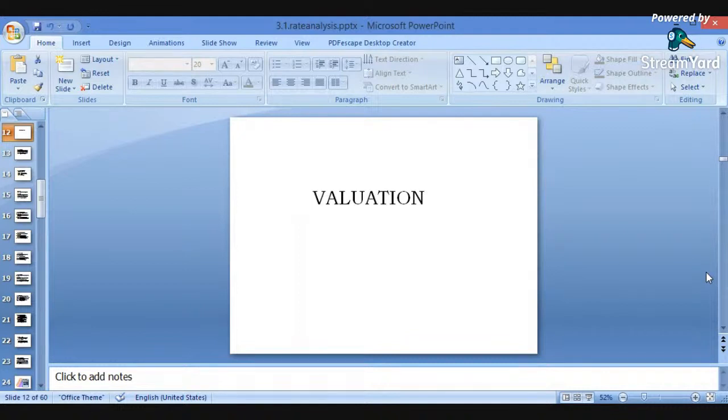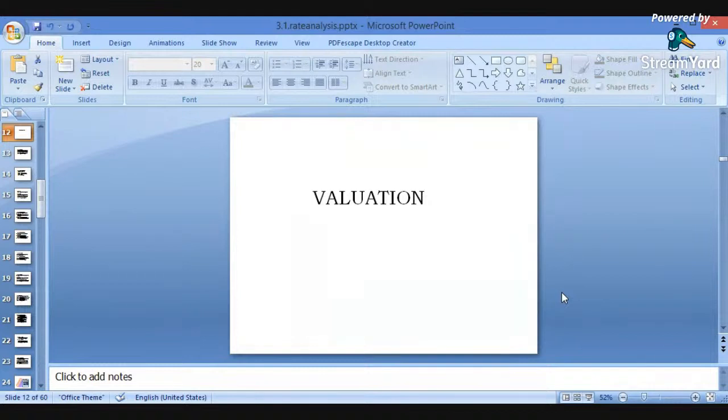Again, we have already seen the problems related with the rate analysis also. We have already solved the problems related with rate analysis: how the quantity is to be calculated regarding RCC works, regarding earthwork and excavations, how to find out the quantity regarding PCC or RCC works. So we have seen rate analysis. We have also calculated the amount required for various items of works.